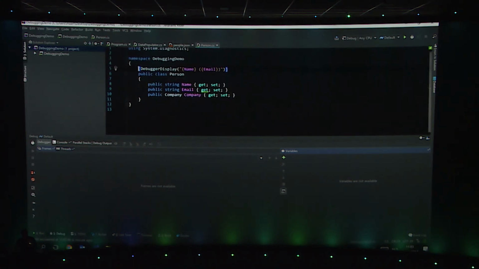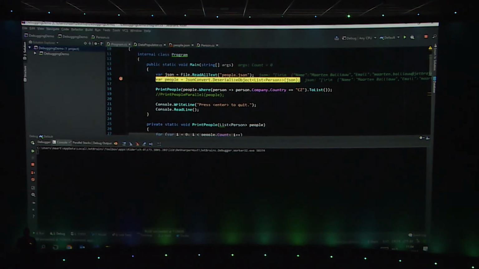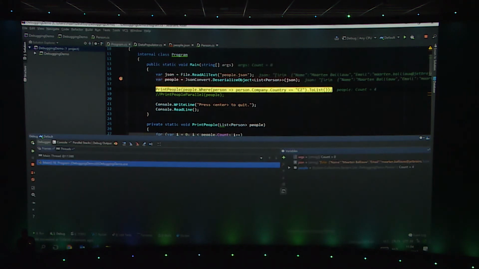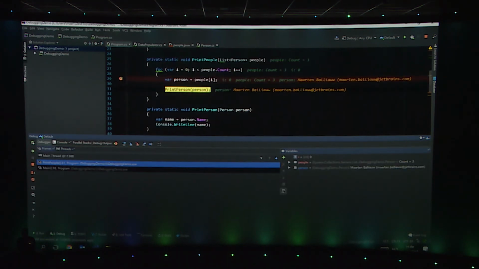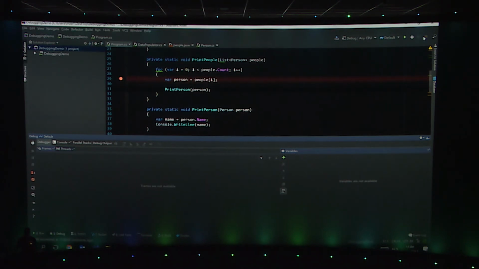So if I add the debugger display attribute and say, okay, I want to display name and email when the debugger is attached, when I now run the application again, we would see a name and an email in the editor instead of just the fact that this is a person class. There we go. So if we now F10, you will see that my person is currently this person, which is really nice. Those are all the things that you would expect from a debugger.